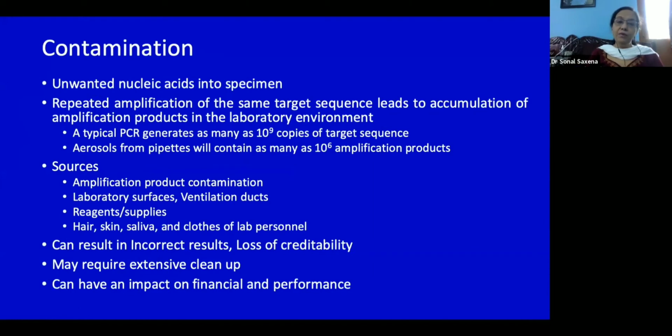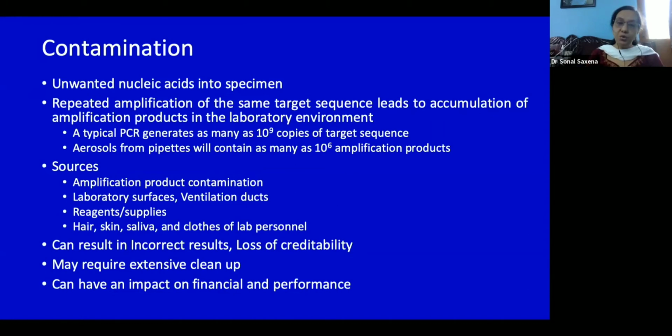Why we are bothered about contamination: whenever there is an unwanted nucleic acid which runs into our system, we call it a contamination. If we are repeatedly amplifying the same target sequence, it leads to accumulation of amplified product in the laboratory environment. A typical PCR generates as many as 10 to the power 9 copies of target sequence, and aerosol from pipettes can contain as high as 10 to the power 6 amplification products. So if any of this finds its way into our system, it's going to contaminate the whole run.